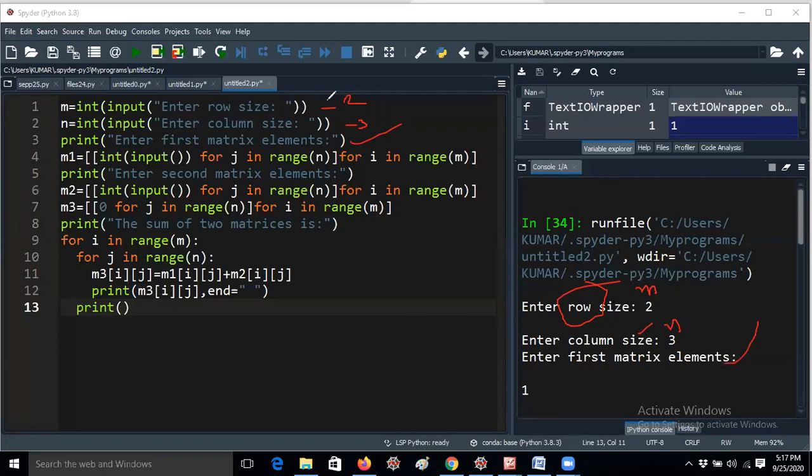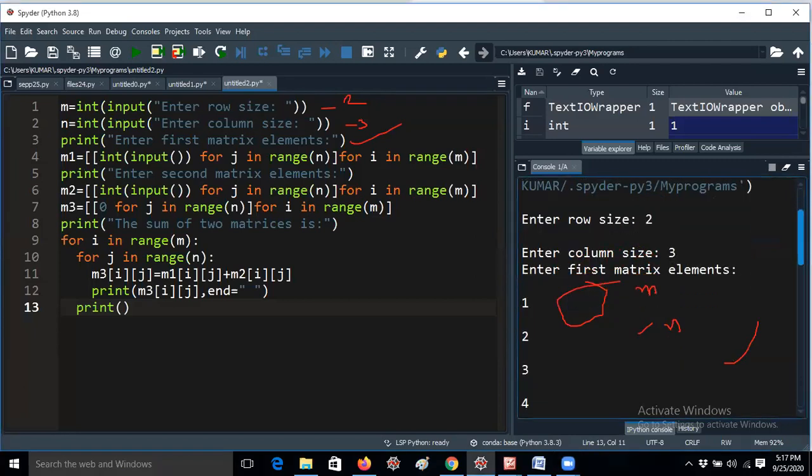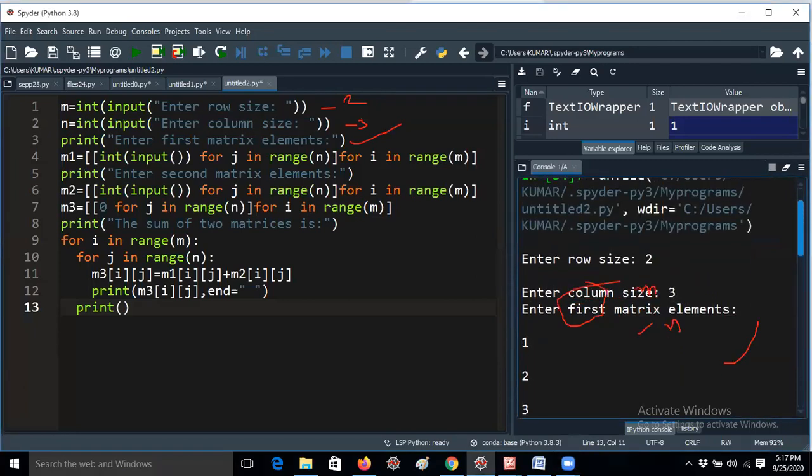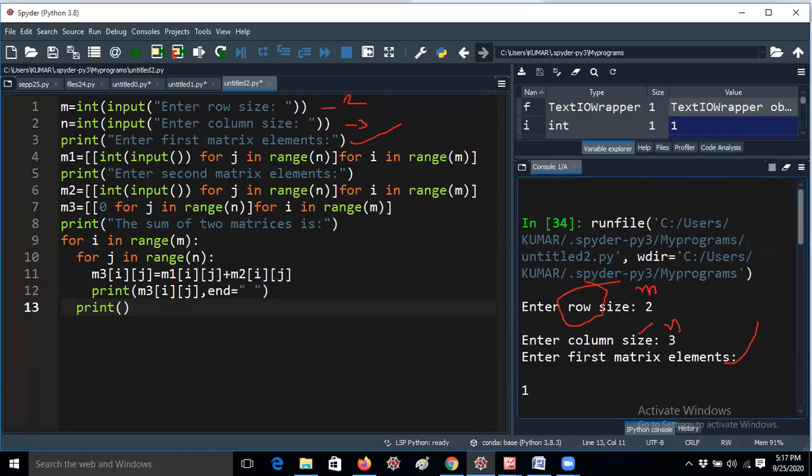Again it moves to the next line, that is m1 equals int of input. Why am I writing this statement? For reducing the code length. Here this is a list comprehension. It verifies from right to left. The first statement on the right is for i in range of m. The m value we have taken as 2, which means it verifies the range from 0 to 2.